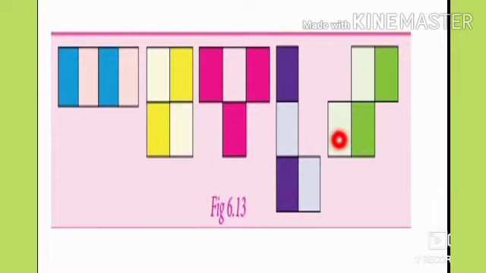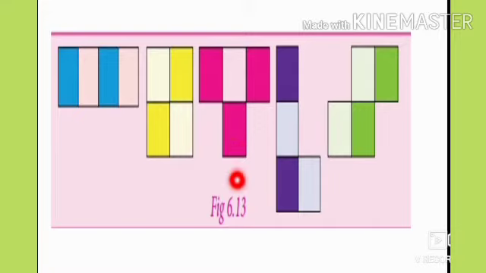From among the 5 tetrominoes, in 4 of them the number of shaded and unshaded squares are equal. But in one tetromino, the T-shaped tetromino, the shaded and unshaded squares are not equal. Hence, it is impossible to fit the tetrominoes in a rectangle using each only once.